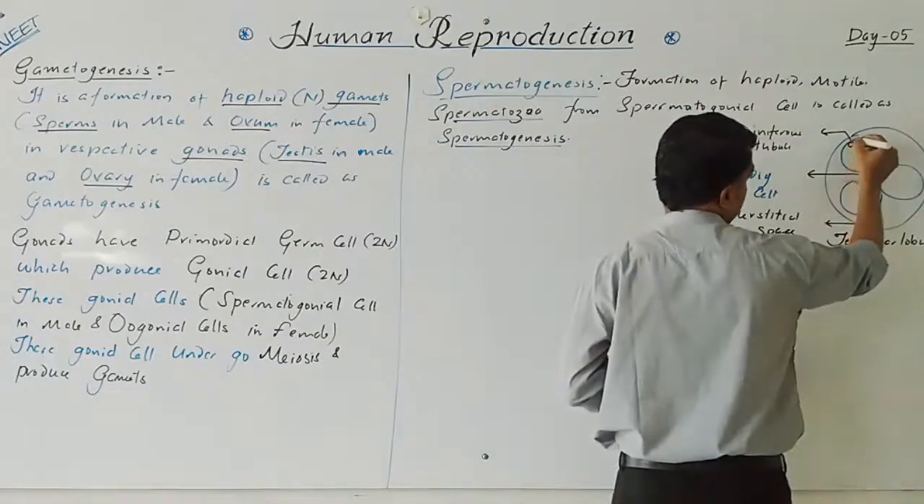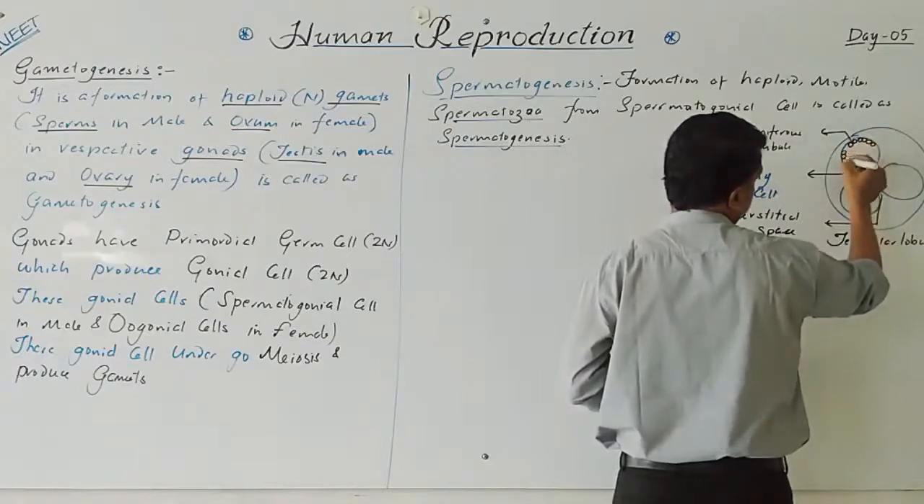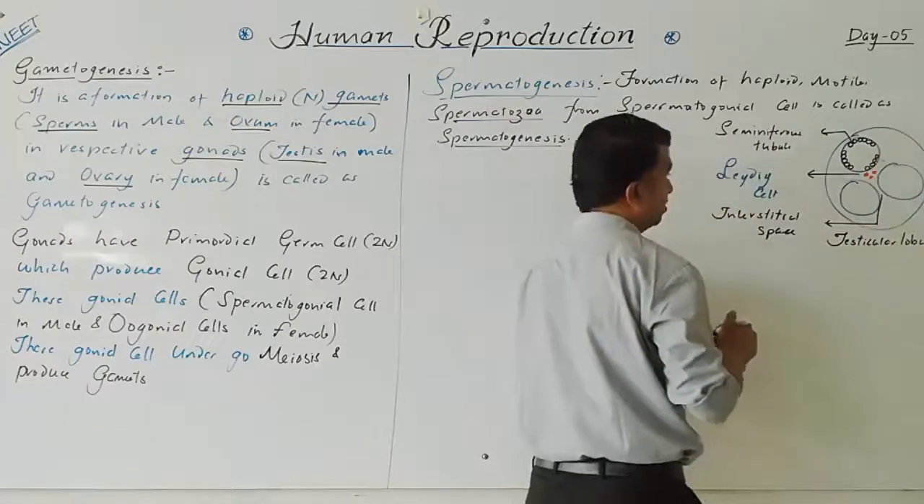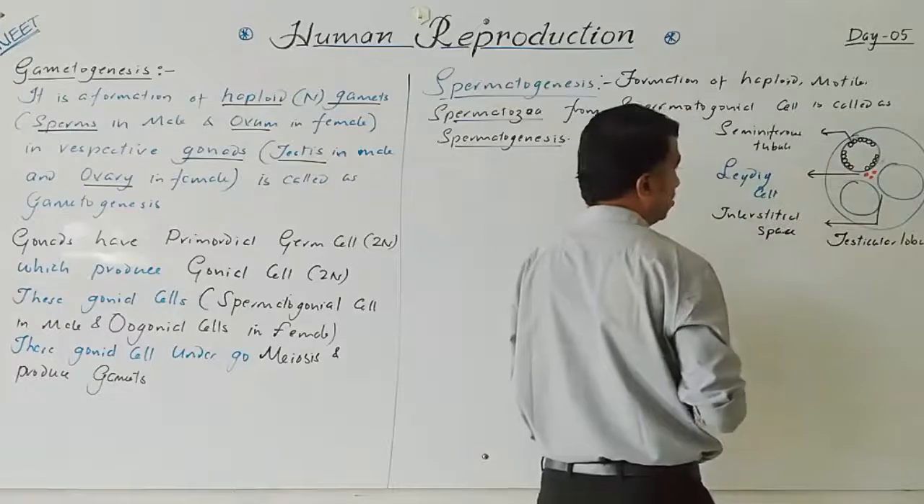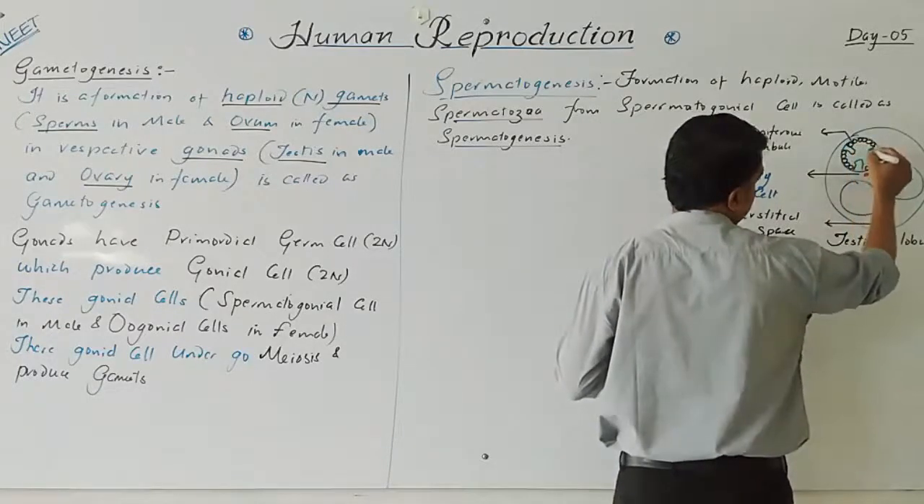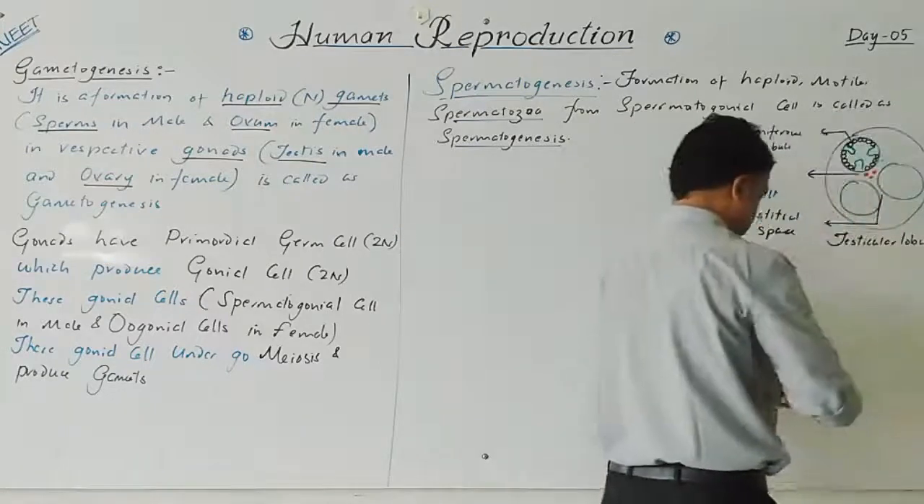they have two types of cell. One is the primary germ cell. And one more cell here, that is called the Sertoli cell or the nurse cell. These are the Sertoli cells. We will go into detail later.